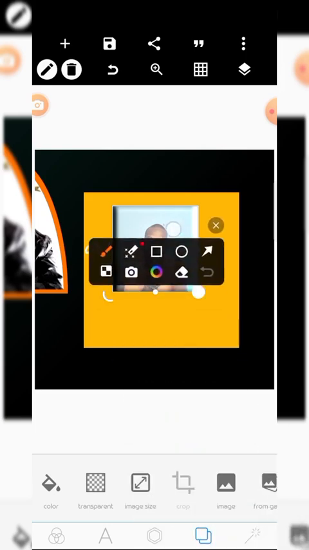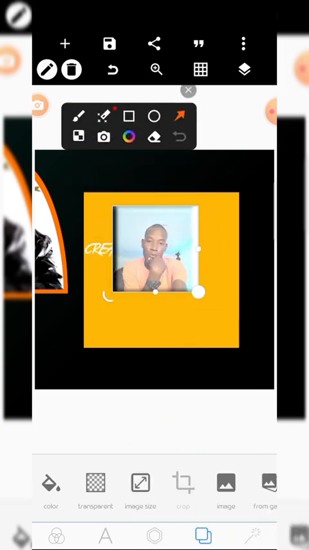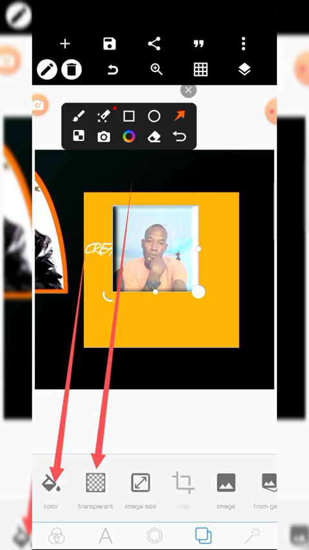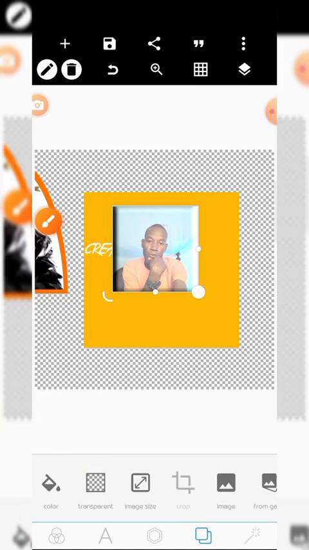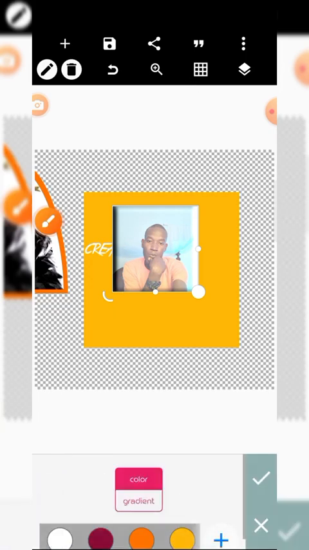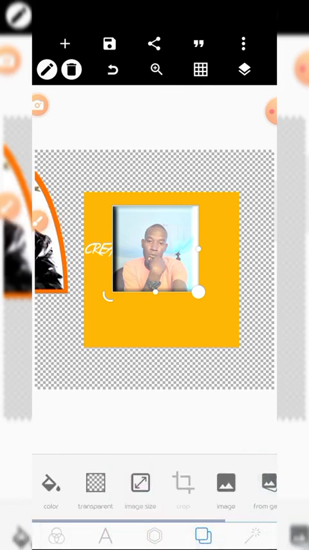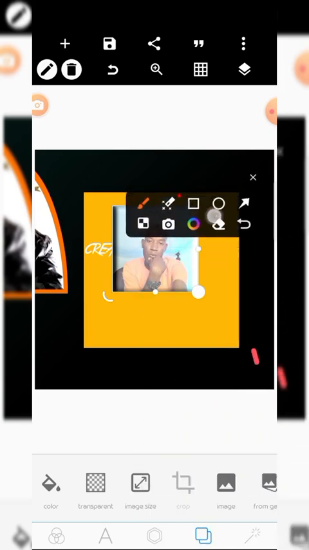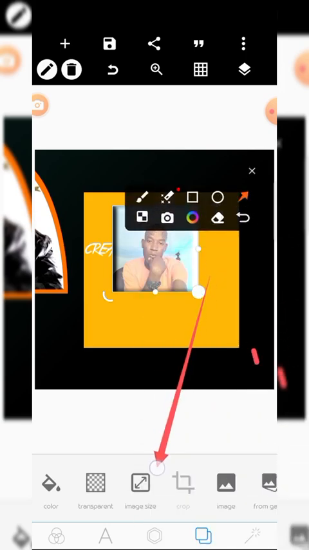As I said at the start of the introduction to the app, this first one is if you want to change the color of the background. This second one is transparent, if you want to remove the background color. The most key one is this image size.